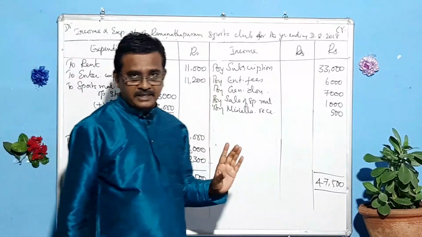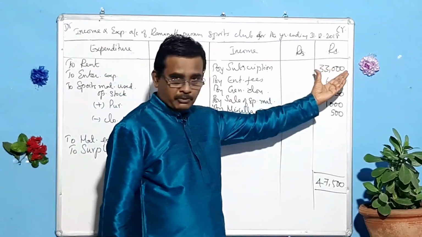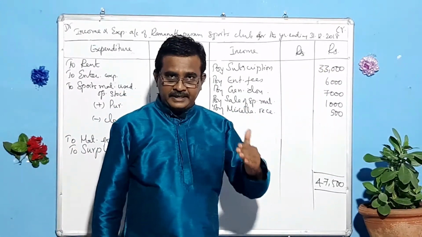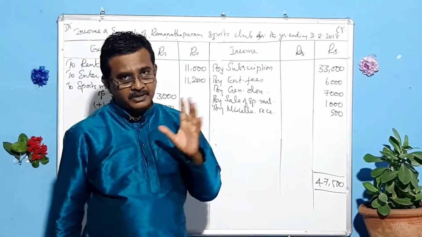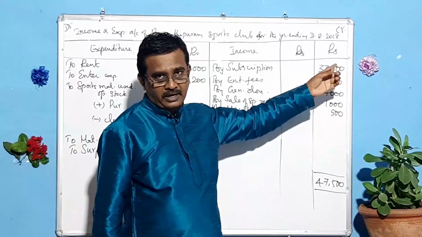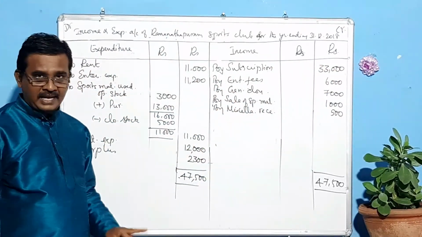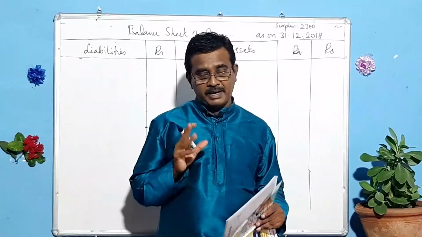And subscription, this amount is meant for that year, so we have brought that amount here. Subscription collected in advance should be subtracted. Subscription outstanding should be added with the subscription and must be shown in the outer column. Hope you have understood this one. Now let us prepare the balance sheet.